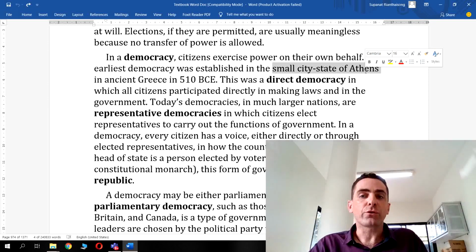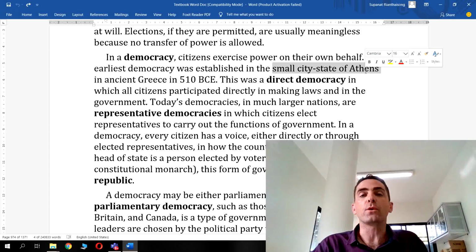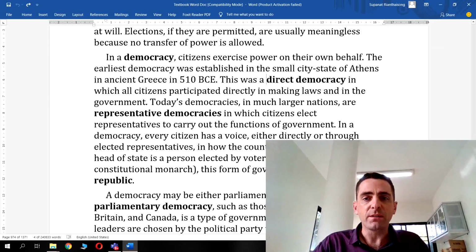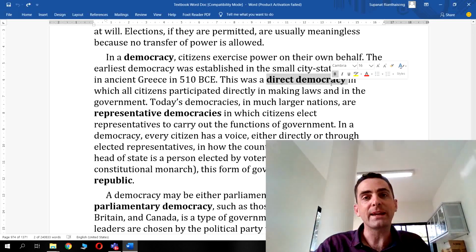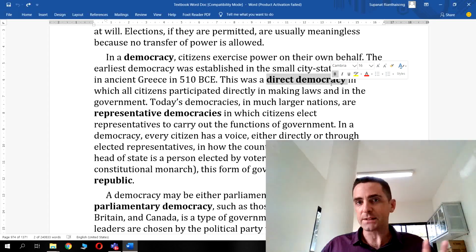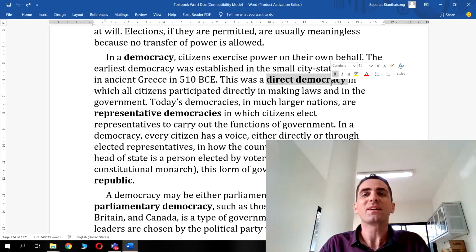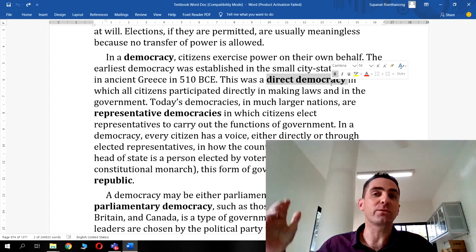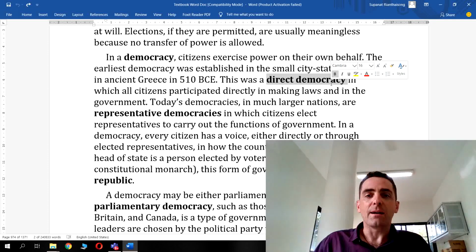So in ancient Greece, the male landowners would vote and things would become law if enough of them wanted that to happen. Okay, this is known as direct democracy, where the people have a direct influence over the policy, that is the law that is created. So the best way to think of direct democracy in ancient times is that Greek city-state and the town square and the people getting to vote directly on issues.